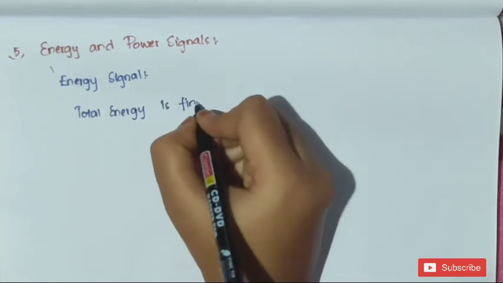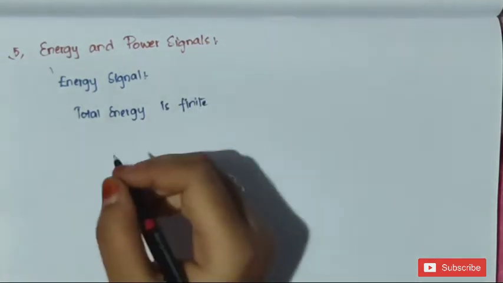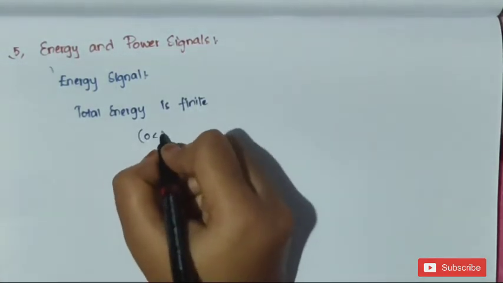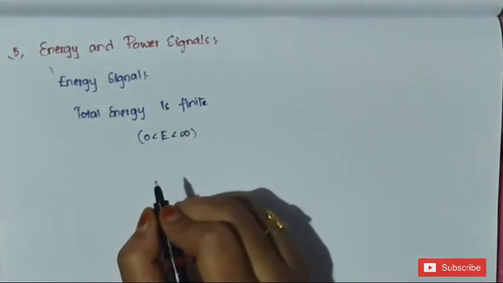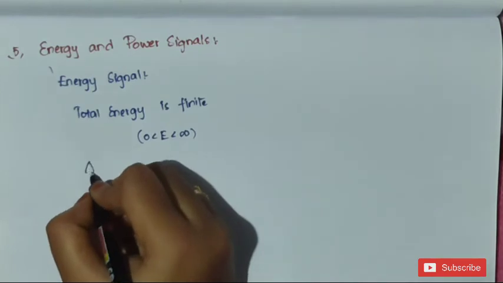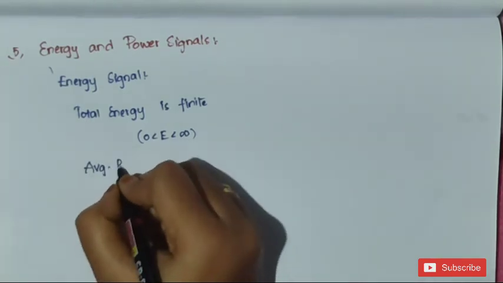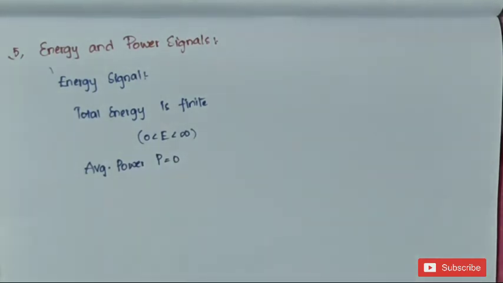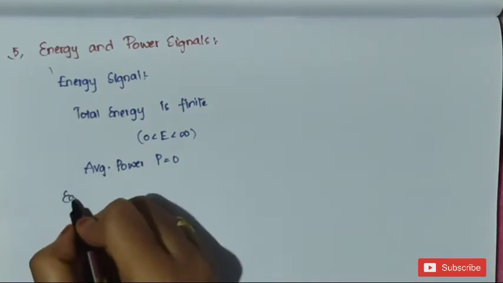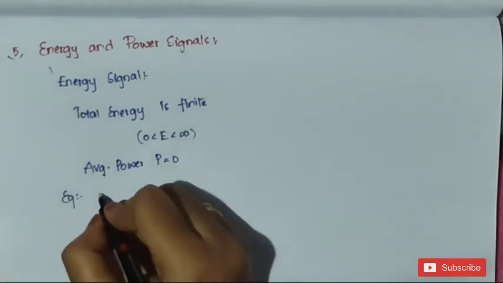It means the value of E lies between 0 and infinity, and its average power P is equal to 0. For a signal to be an energy signal, there are two conditions: the total energy is finite and average power P is equal to 0. Examples of energy signals are non-periodic signals.